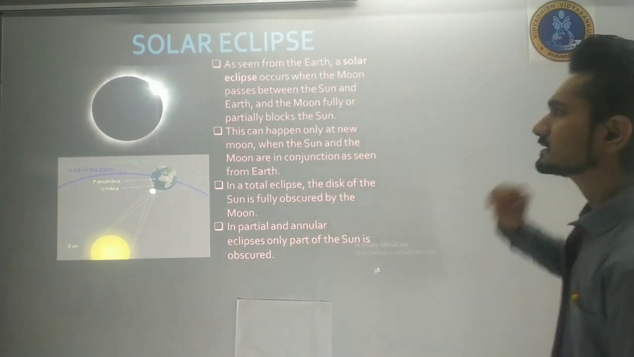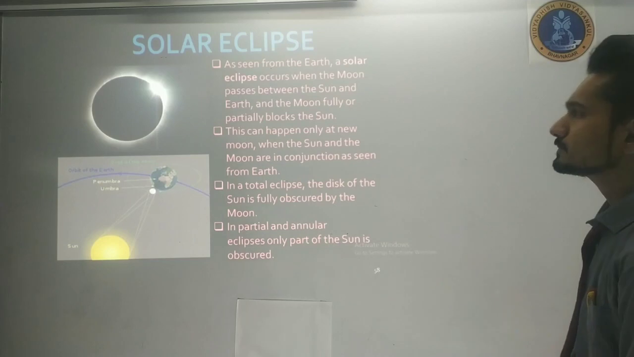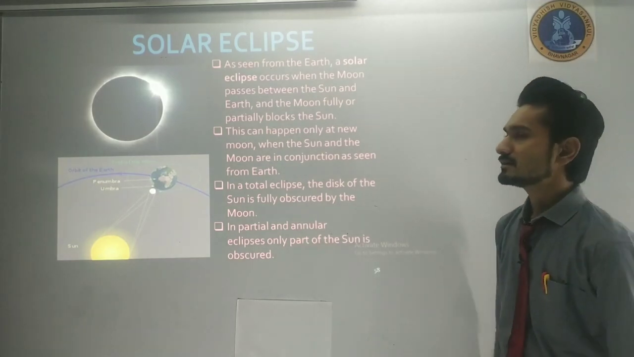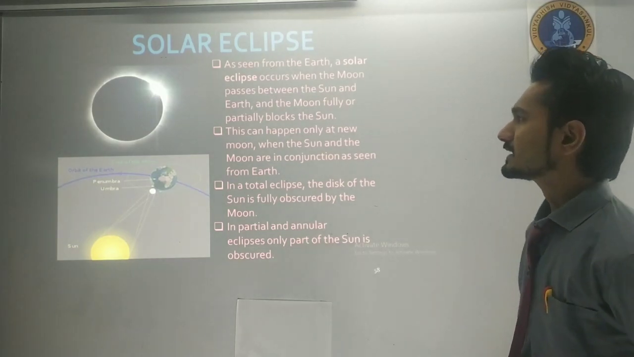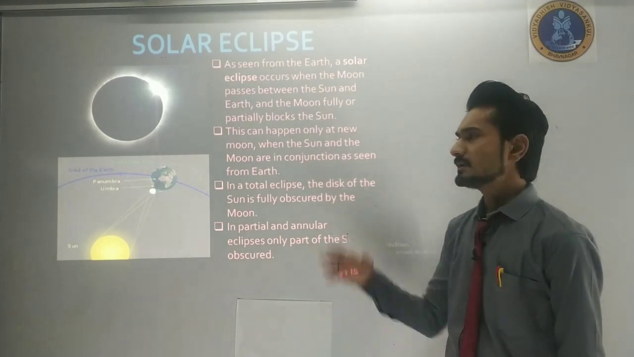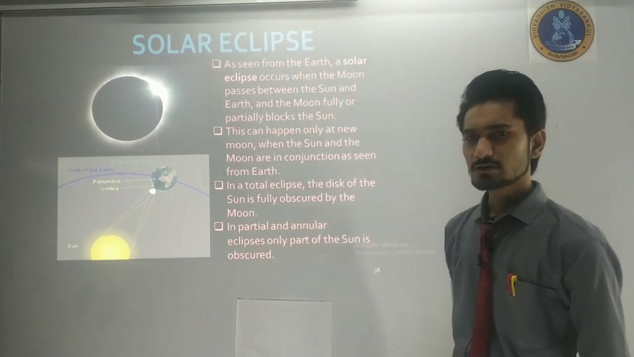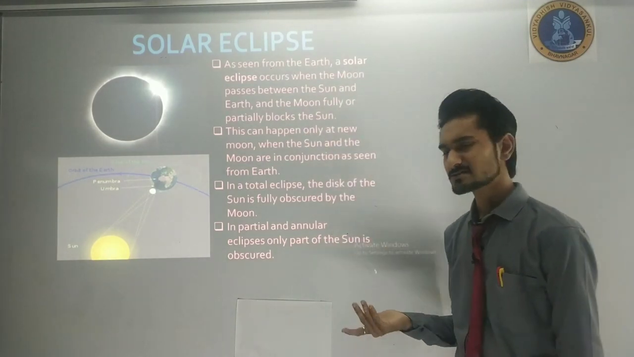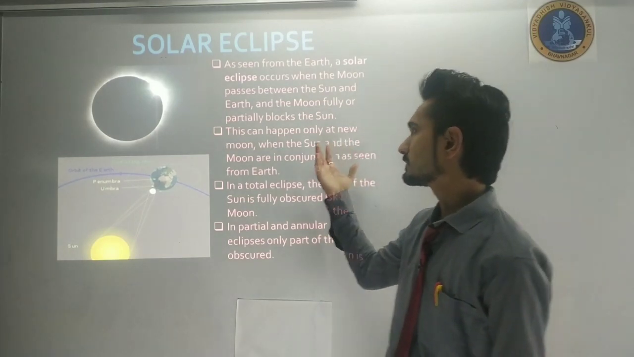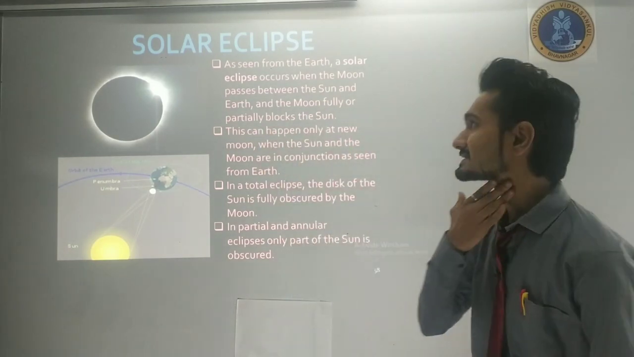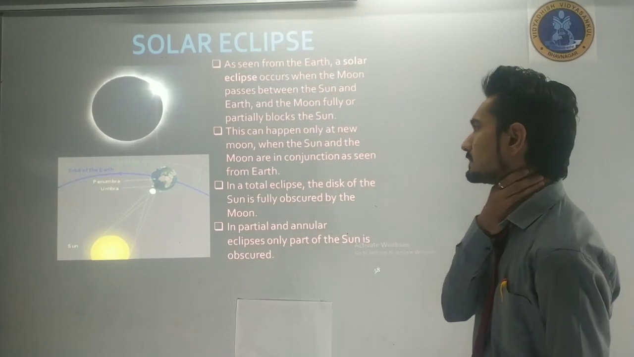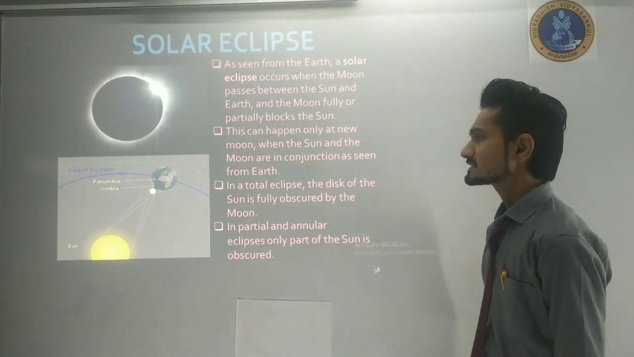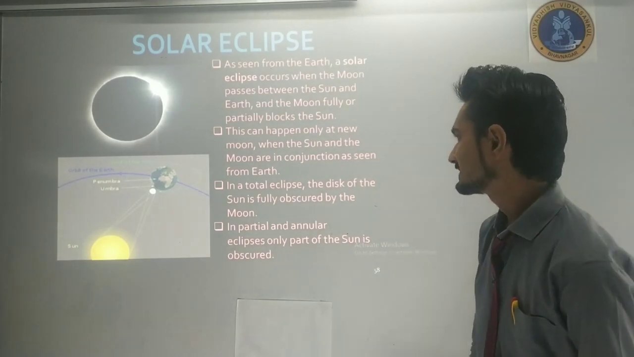As seen from the earth, a solar eclipse occurs when the moon passes between the sun and earth, and the moon fully or partially blocks the sun. If the moon partially blocks the sun, it is called a solar eclipse. If it fully blocks the sun, it is also called a solar eclipse. This can happen only at a new moon, when the sun and the moon are in conjunction as seen from the earth.